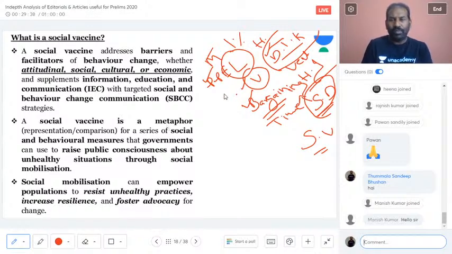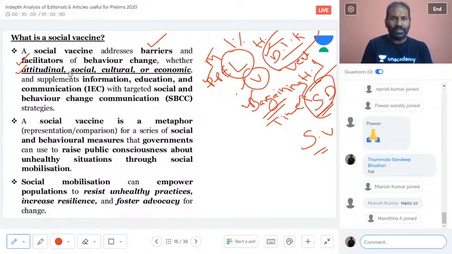So definitely it would be part of science and technology. So what is social vaccine? What does it do? First, it addresses the barriers and it facilitates behavioral change. This is very, very important. What kind of behavioral change? It is attitudinal, social, cultural or economic.